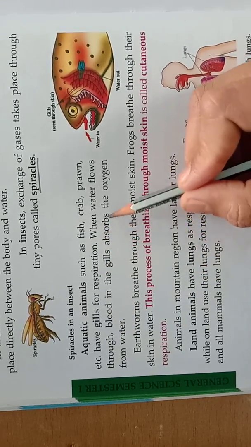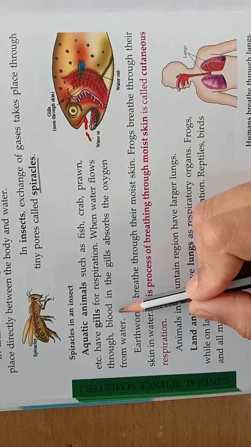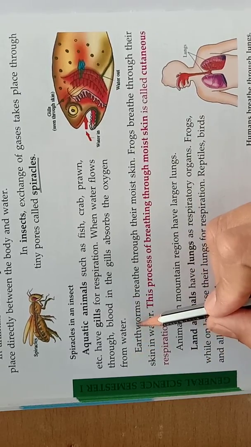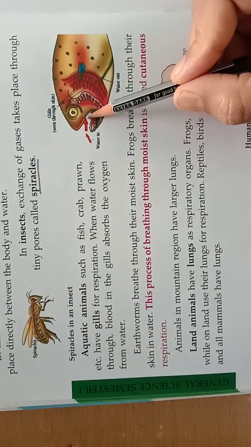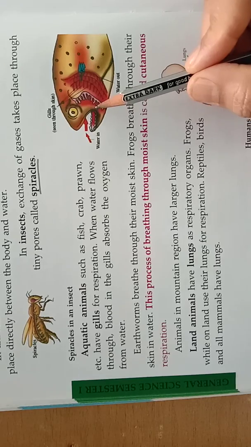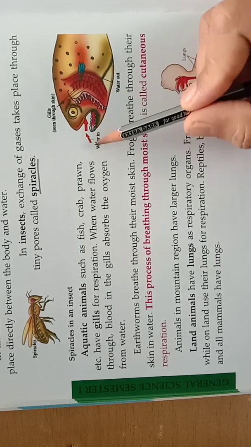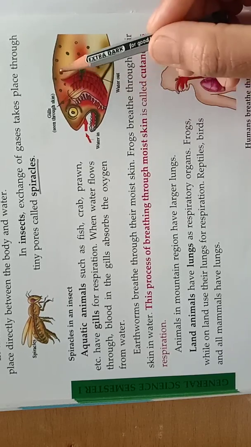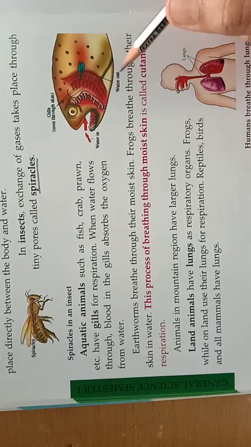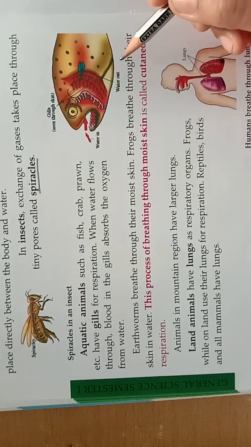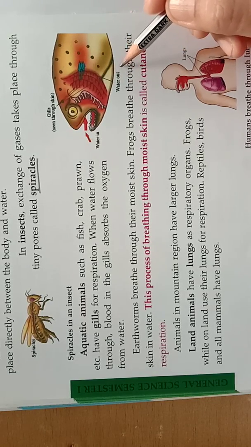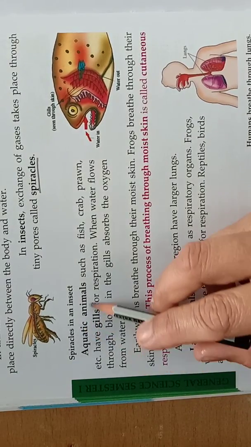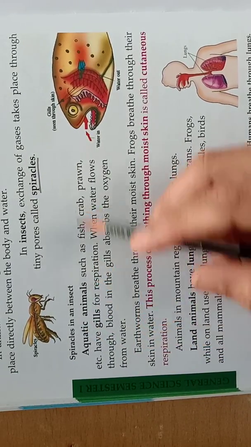When water flows through, blood in the gills absorbs the oxygen from the water. Through the mouth, water will go inside. See the fish, it will open its mouth, no? So water will go, and through the gills oxygen will be absorbed, and the water will leave out. It will leave out the water. Understood? So that is in aquatic water animals.